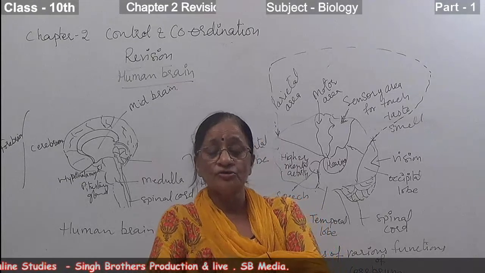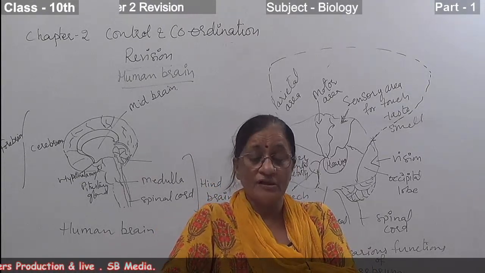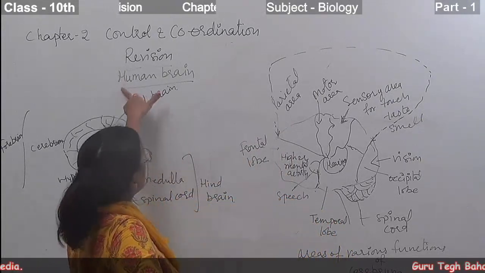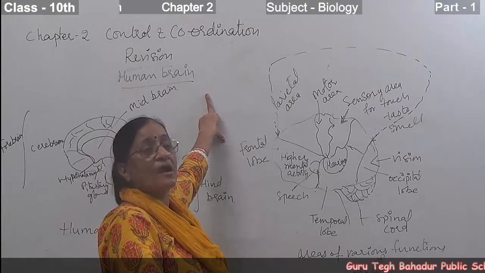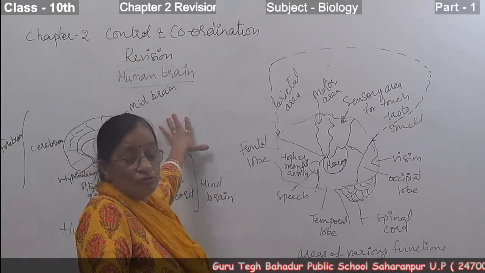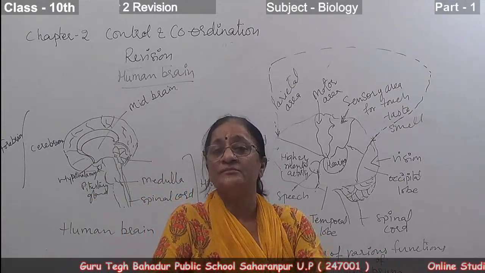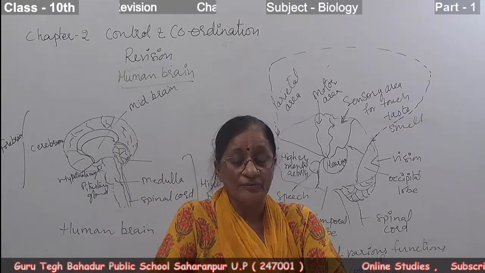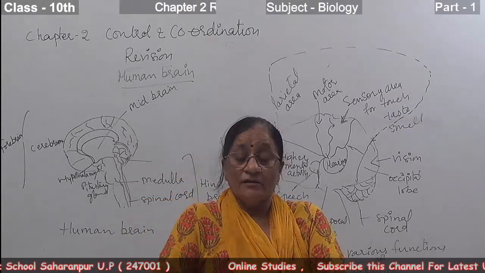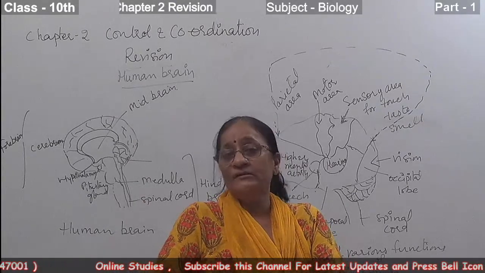So today I am going to revise the chapter Control and Coordination, in which I have given the human brain, its parts and their functions. I am going to start with the portion of the chapter which will be there in the periodic test.